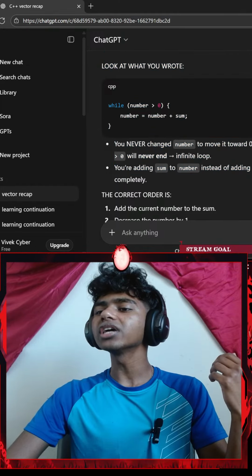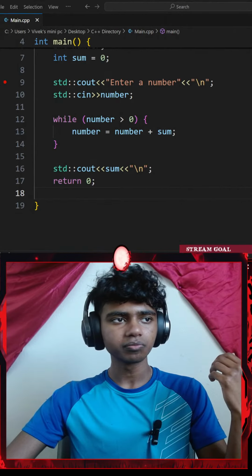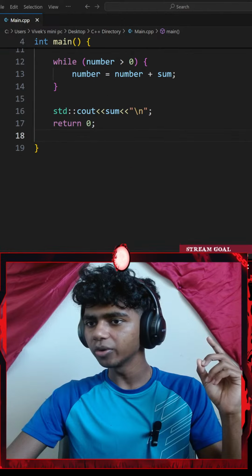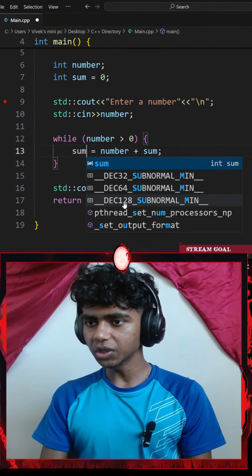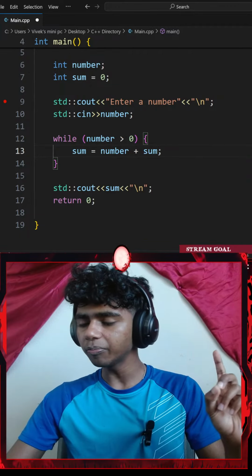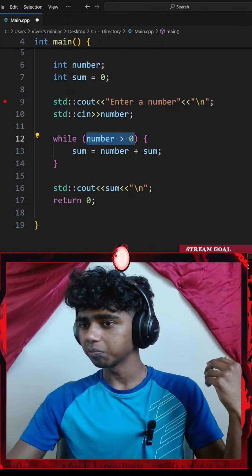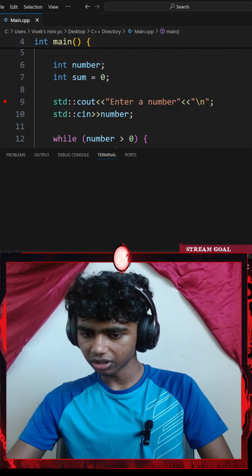Oh, I see. That could have been sum, because when I go here, I should show my sum. When I go with a standard console output, this is my sum. So I could go with sum equals my number plus sum, only while my number is greater than 0. Okay, that doesn't quite make sense. I just want to press Control S and test this real quick.